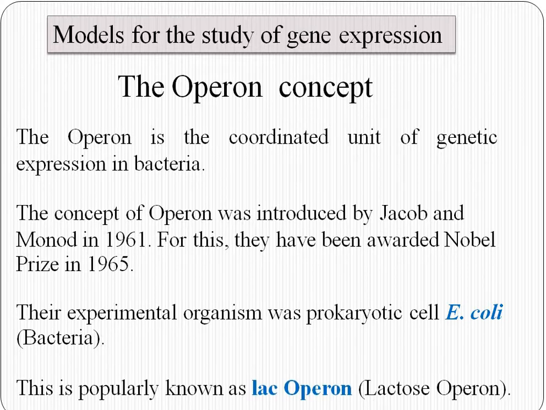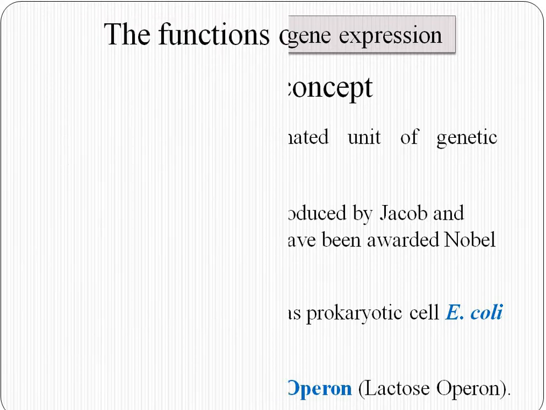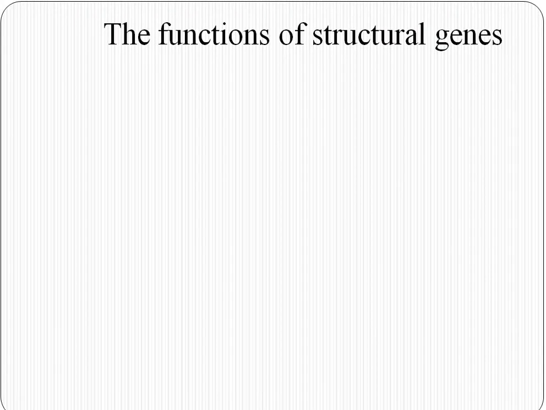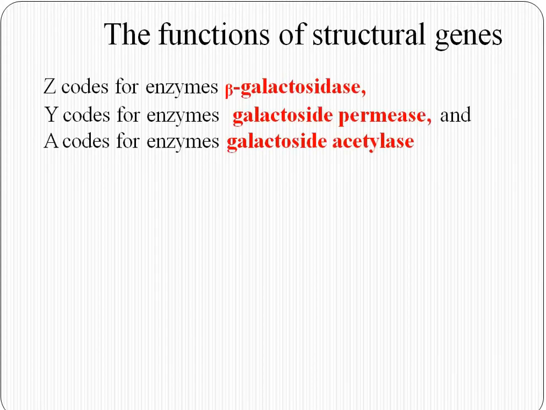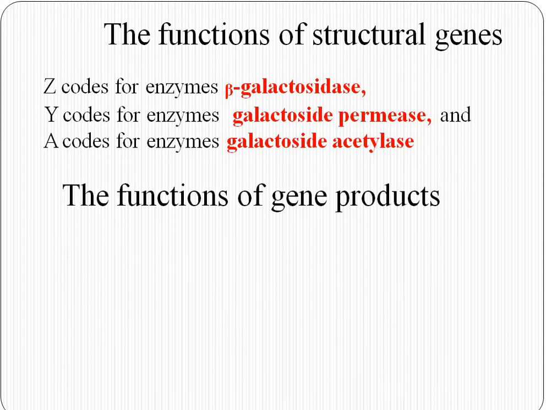Let us see the detailed structure of the lac operon and its function. The functions of structural genes. As I mentioned in previous slides, the lac operon contains three structural genes. Z gene codes for the enzyme beta galactosidase, Y codes for the enzyme galactoside permease, and structural gene A codes for the enzyme galactoside acetylase. Let us see the function of these three structural genes.